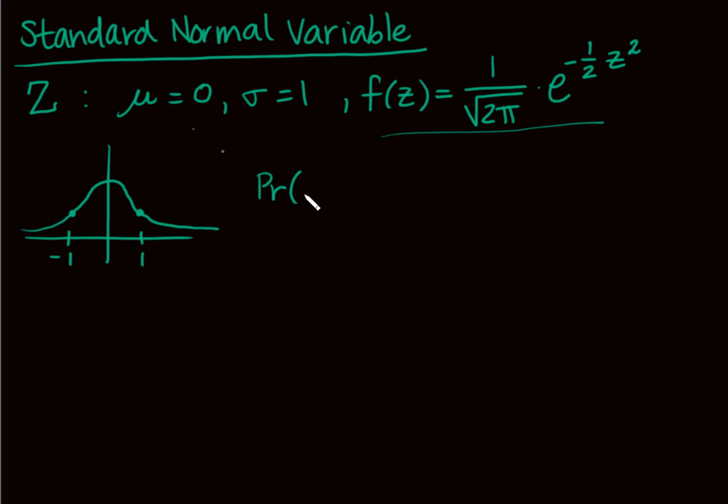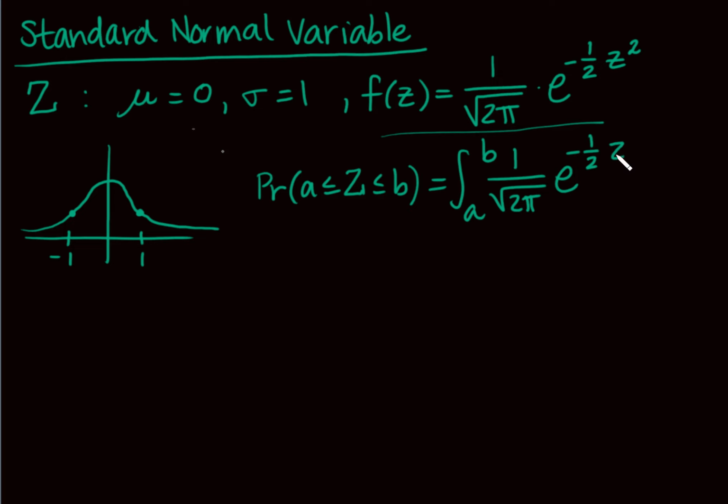So for instance, if I wanted the probability that my standard normal variable, a capital Z, lies between a and b, what would I have to integrate? I would have to integrate this thing right here. And this is a problem. We don't know how to integrate this. We can't do parts, because I don't have anything to really do parts with. This is something true in mathematics, that we don't know how to integrate e to the z squared. We know that you can integrate it because it's continuous, but we don't know how to actually take the integral of it.